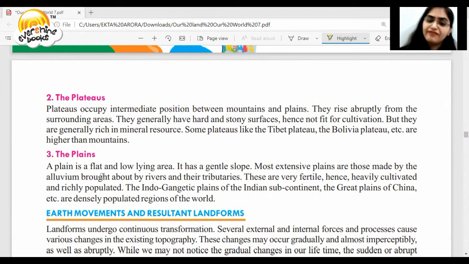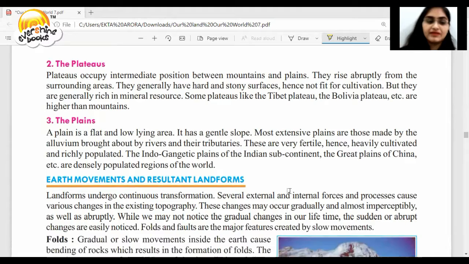What are plains? They are flat and low-lying areas where we live. They have a gentle slope. Most extensive plains are those made by the alluvium brought by rivers and their tributaries. These are very fertile, hence highly cultivated and richly populated. The Indo-Gangetic plains of the Indian subcontinent and the Great Plains of China are densely populated regions.